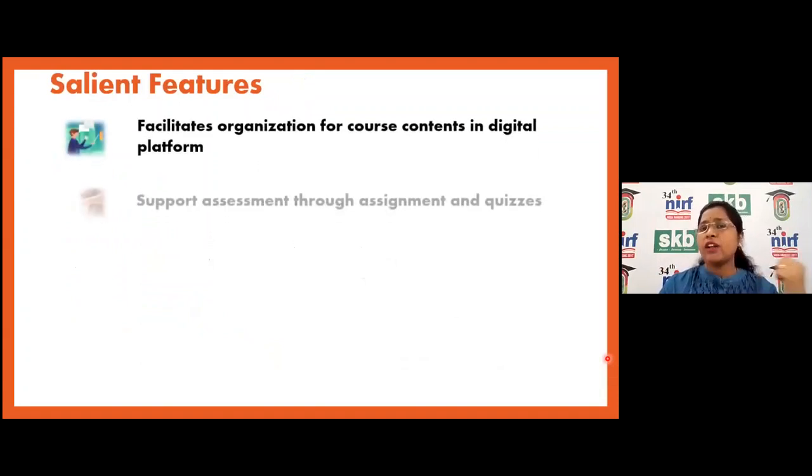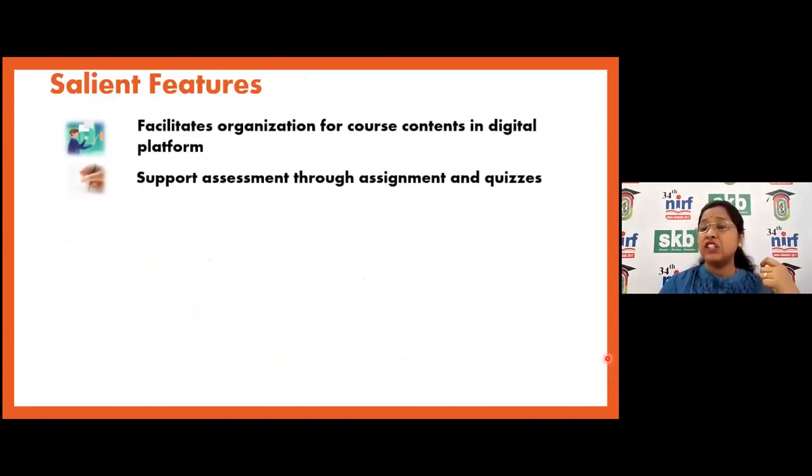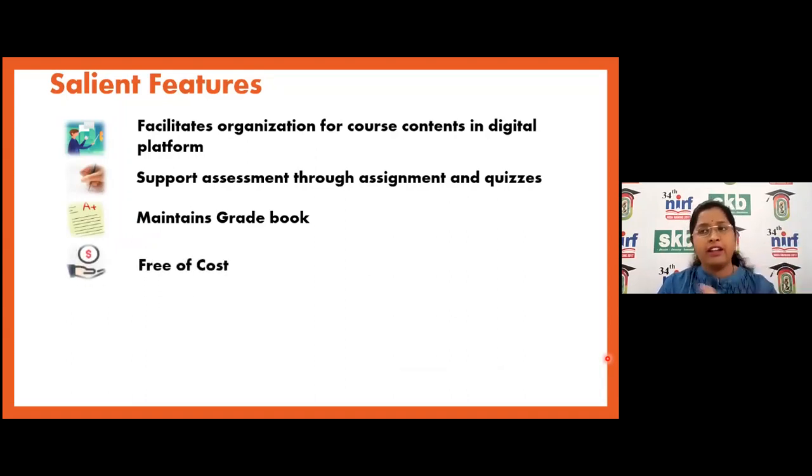It facilitates organization of course content on a digital platform. It supports assessment through assignments and quizzes. It maintains a grade book. So it's available there, so you can check students at any point of contact, so that the grade book is maintained there online and on a cloud basis. It is free of cost.